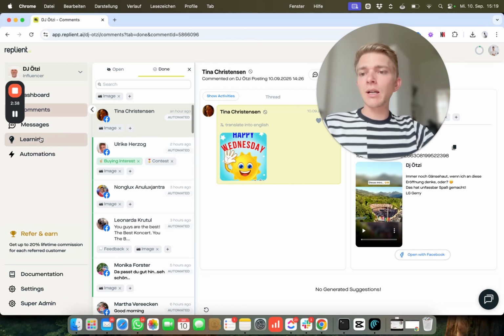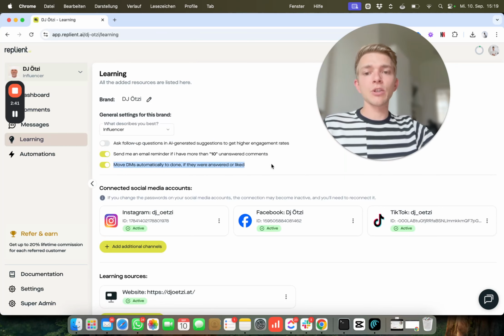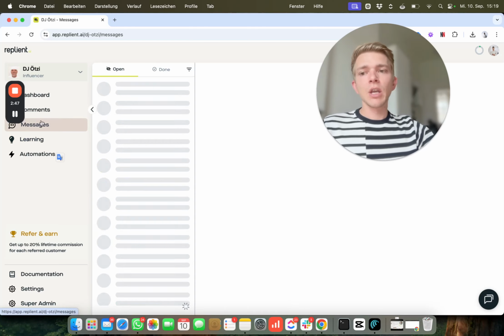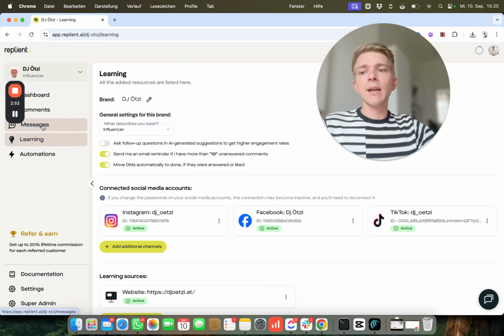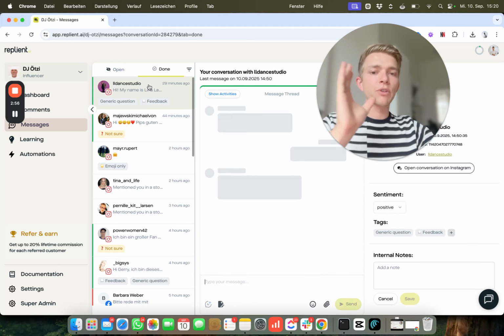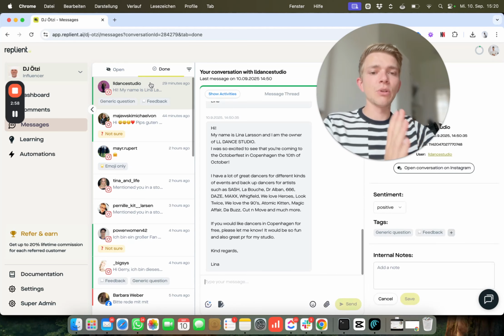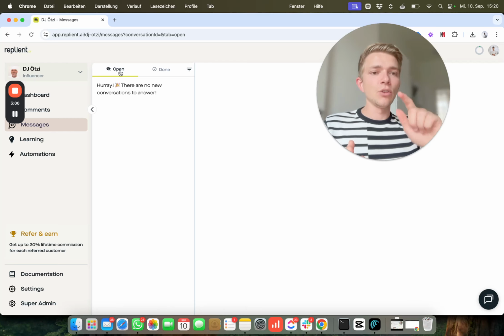And the last thing is in the Learning tab, we added a switch to move the DMs automatically to Done if they were answered or liked. So this is basically in the direct messages, there is the setting. When you hit reply, normally the conversation will automatically jump to the Done section when you answer. You can override this now with the switch in the Learning tab, so it will stay in the Open tab and you need to manually move it over to the Done tab.